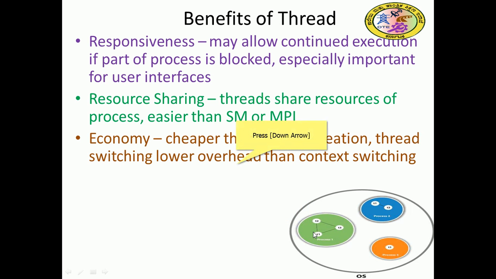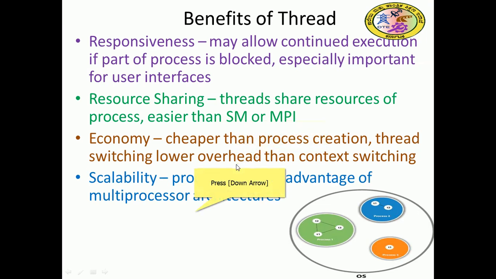Economy is also due to this resource sharing. Thread creation is cheaper than process creation, and thread switching has lower overhead. With many child processes, process switching is very difficult: the heavy luggage has to be shifted, and the CPU kernel has to be involved. Here that burden is reduced and the overhead is also reduced, which is context switching.